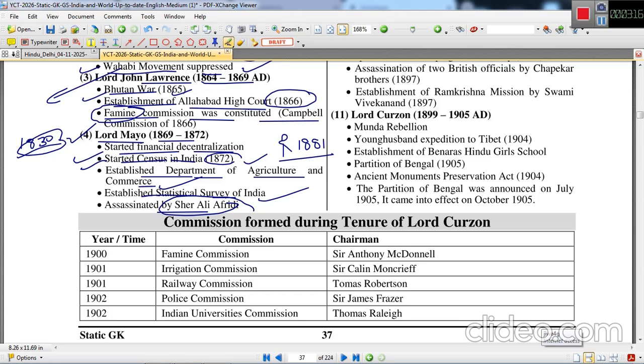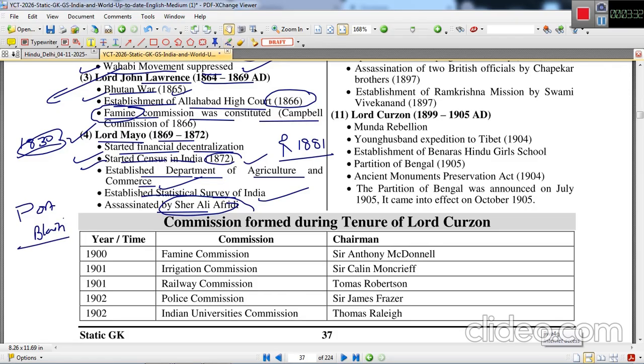And he was assassinated. He is the only Viceroy who was assassinated in India, and he was assassinated by Sher Ali Afridi in Port Blair.